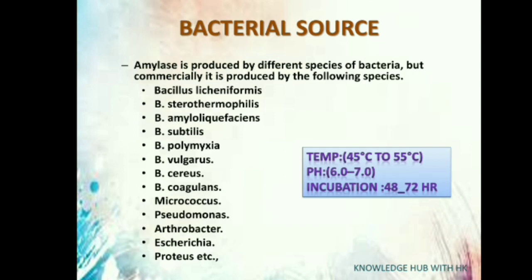Bacillus subtilis has been the principal bacterium used for the production of amylases, although other species of bacteria are also known: Bacillus licheniformis, Bacillus polymyxa, Bacillus vulgaris, Bacillus cereus, Micrococcus, Pseudomonas, Proteus, etc. Most bacteria produce more alpha amylase than beta amylase.